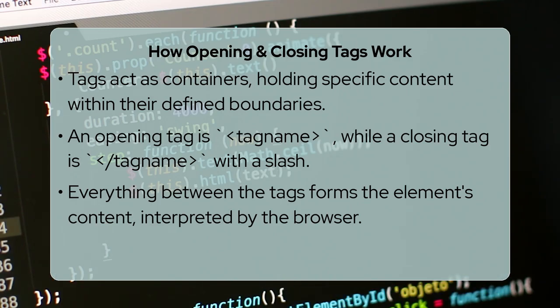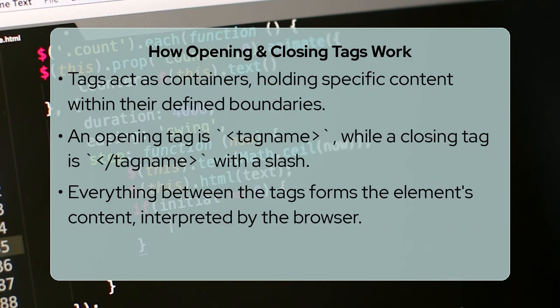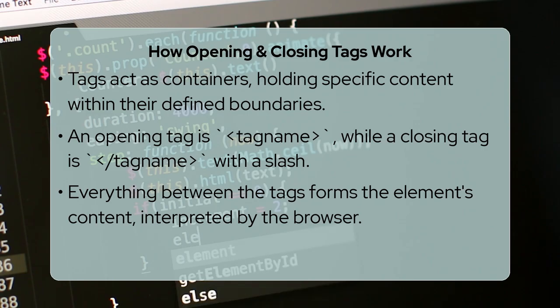The web browser then interprets these instructions to render your page correctly, displaying text as a paragraph, an image, or a heading. To put this into practice, imagine you want to create a main heading for your page. You would use an <h1> opening tag and an </h1> closing tag with your heading text in between. For a standard paragraph, you would use <p> and </p>.